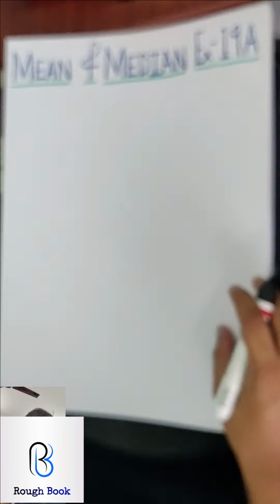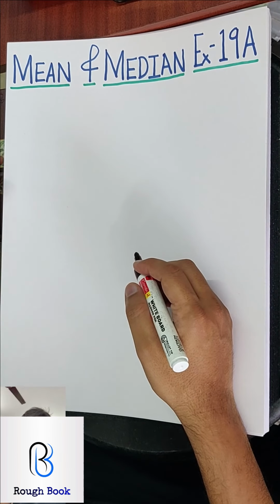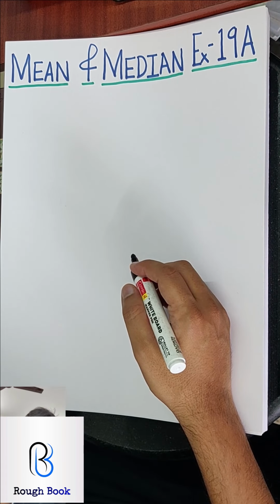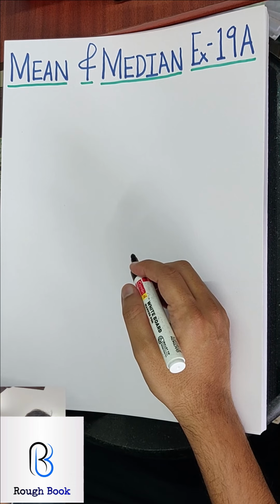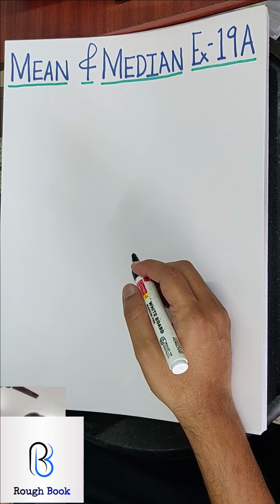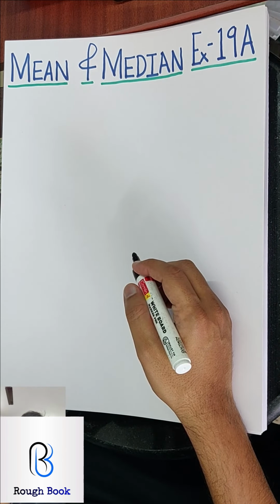Mean and median. So before we get on to the exercise, let's understand a bit of detail about mean and median. The most important part is statistics. Statistics is basically nothing else but understanding the data, or rather converting everything into data and then interpreting from the data what the data means.